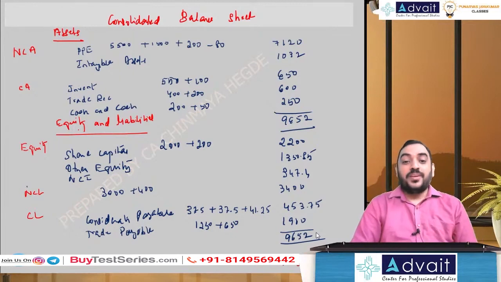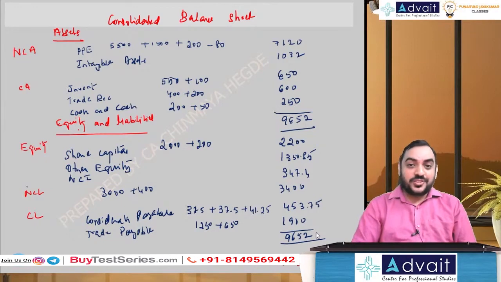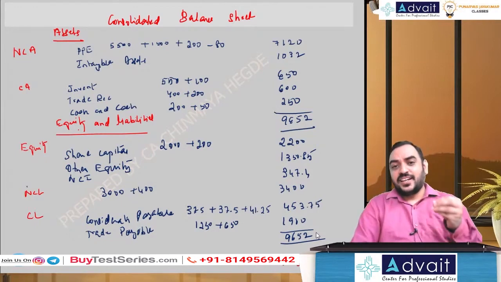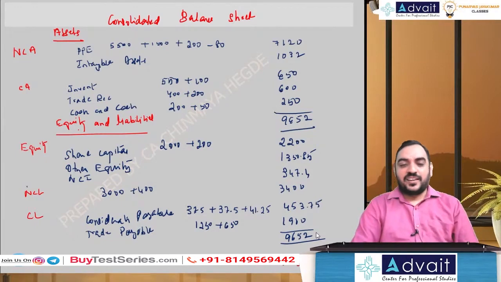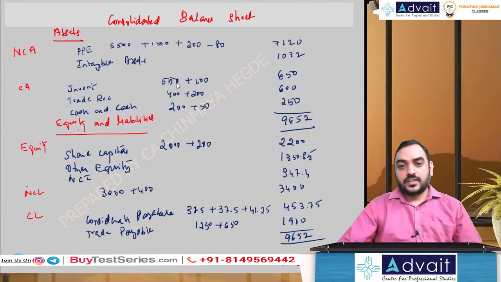We could solve the problem in 36 minutes. Without explanation, hardly 20 minutes you can solve. Easy problem, if you've written this exam as a student, I would say. Of course, if you follow this system, otherwise you would have been under the regular method. Okay, so this is what I mean by the optimal way of solving consolidation.